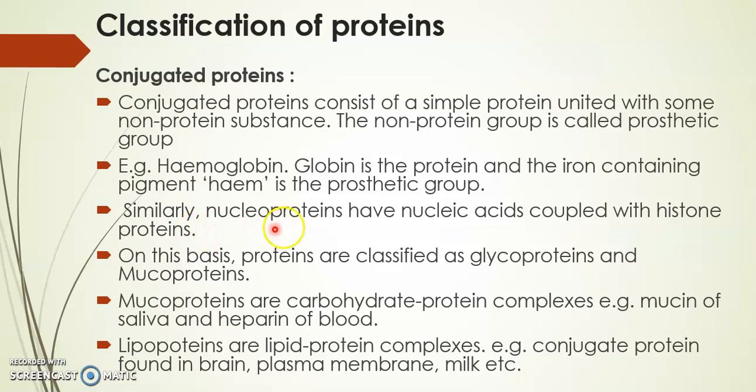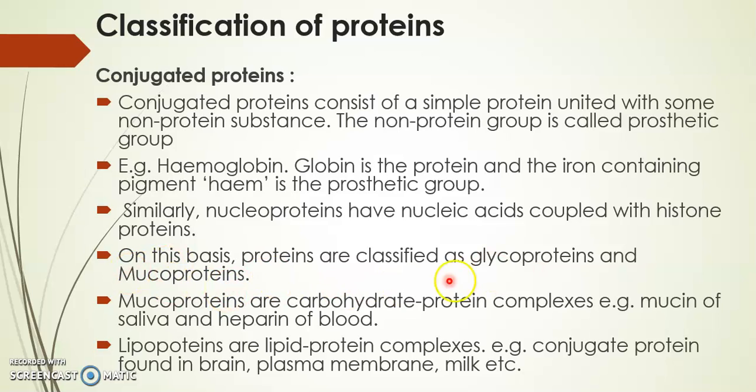Similarly, nucleoproteins have nucleic acids coupled with histone proteins. So in nucleoproteins, the proteins are histones and the nucleic acids, they function as the prosthetic group. Then glycoproteins. In glycoproteins, these are also conjugated proteins in which the sugar plus protein molecules are present.